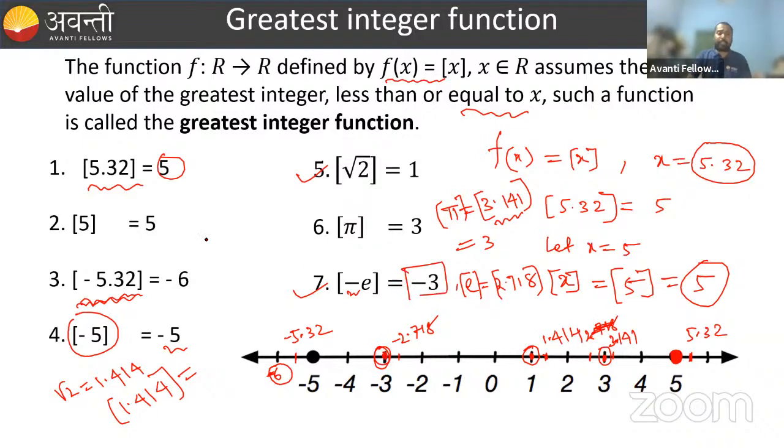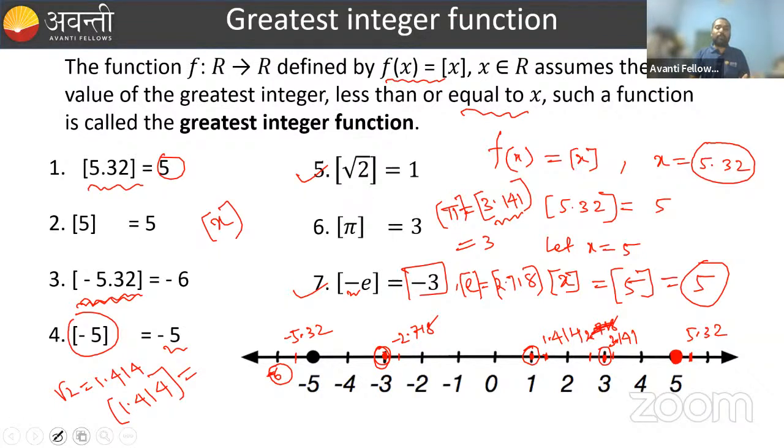Clear? The greatest integer of x is denoted like this, or you can also read it as box of x. Already I have rectified that one. Okay, so this is all about your greatest integer function.